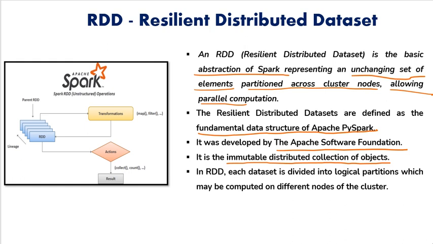In RDD, each data set is divided into logical partitions which may be computed on different nodes of the cluster. So in RDDs the data set is divided into logical partitions, and those partitions are computed on the different nodes in parallel. So this is basically what exactly the RDD is.